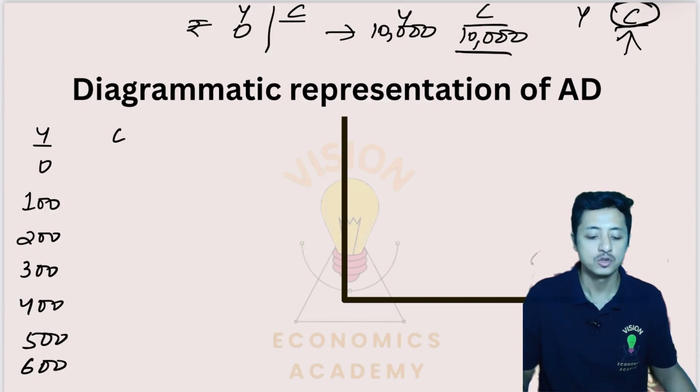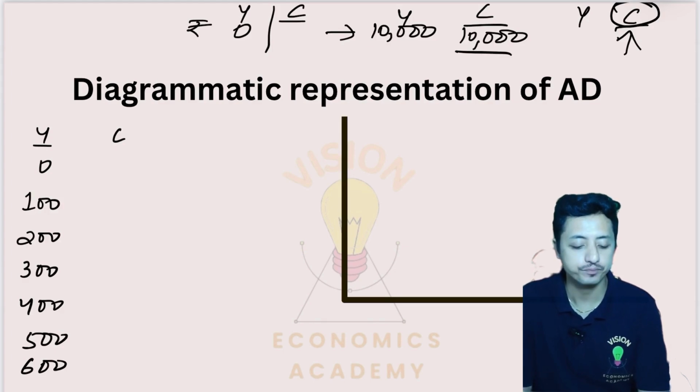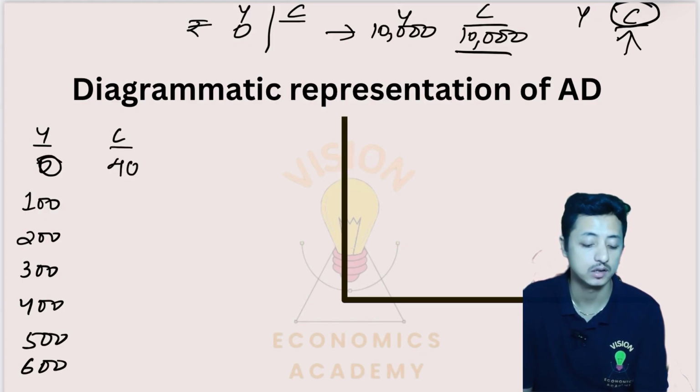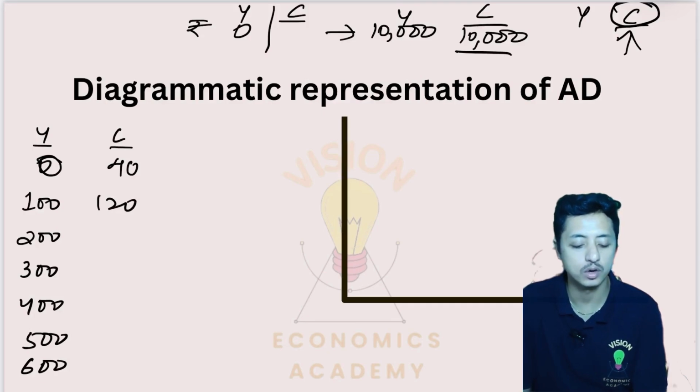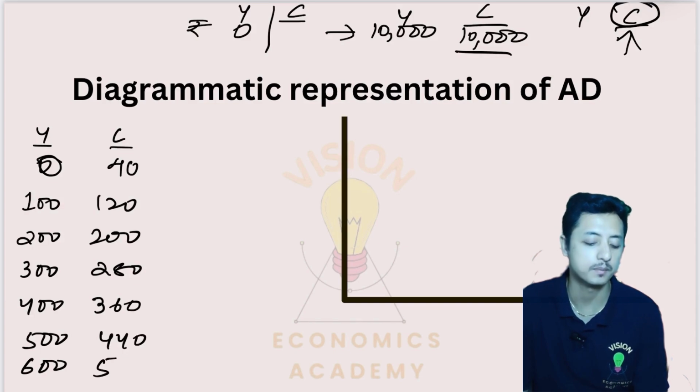And when our income increases further, our consumption will also increase, but it will not increase at the same rate. The same thing is shown in this schedule: at zero level of income, consumption is 40, at 100 it is 120, at 200 it is 200, at 300 it is 280, then 360, 440 and 520, increasing by 80 each.